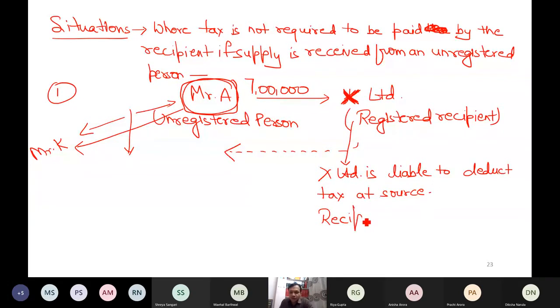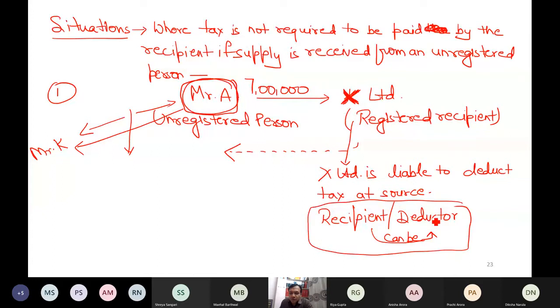So deductor can only be whom? Recipient can only be the deductor. Recipient can. I'm not saying that 100% recipient can be the deductor. So in my case, because suppose X Limited is the deductor,